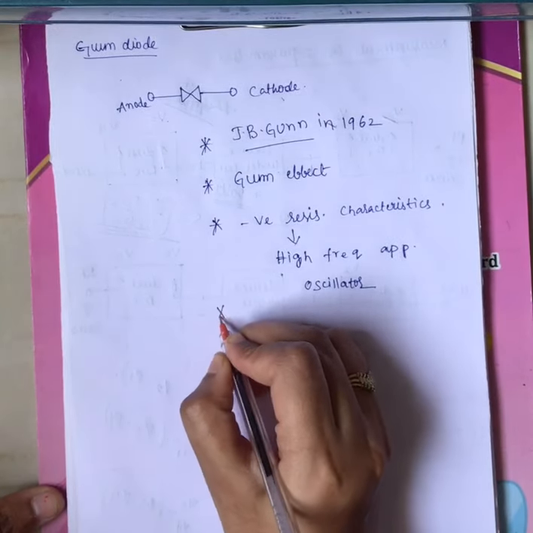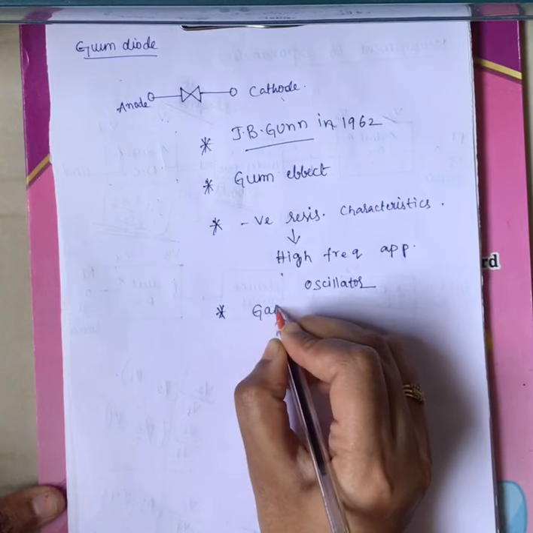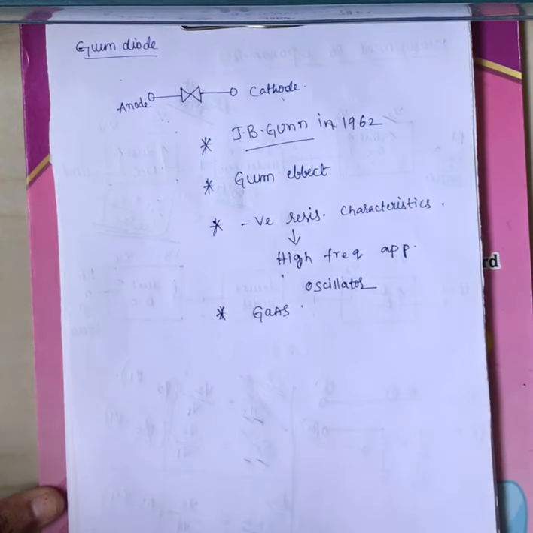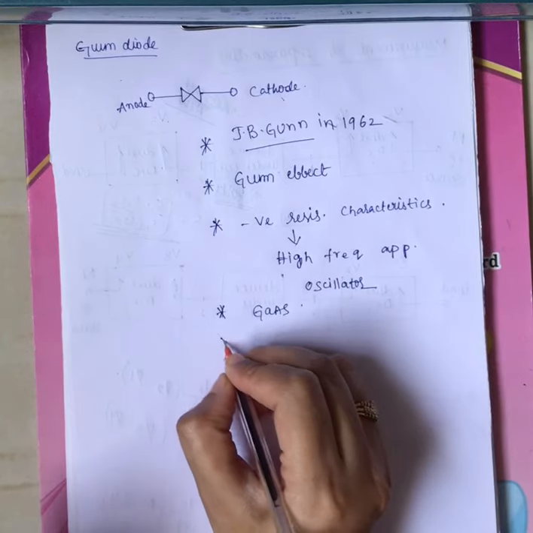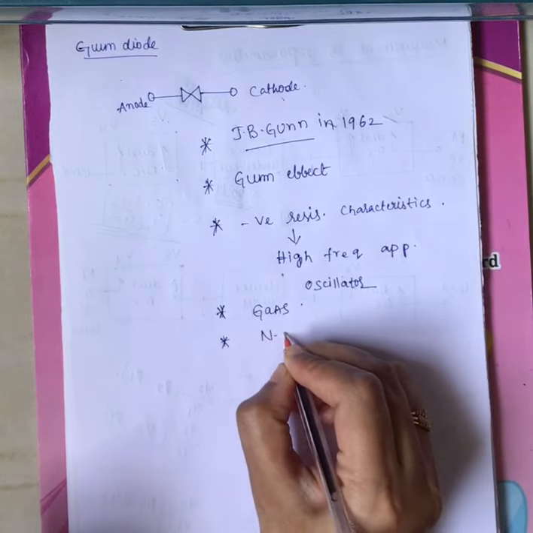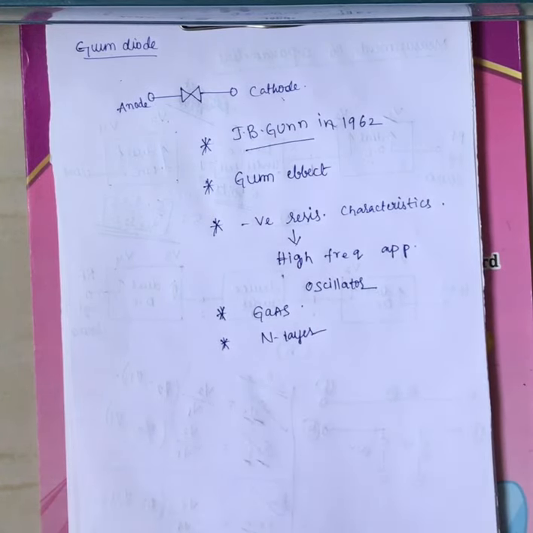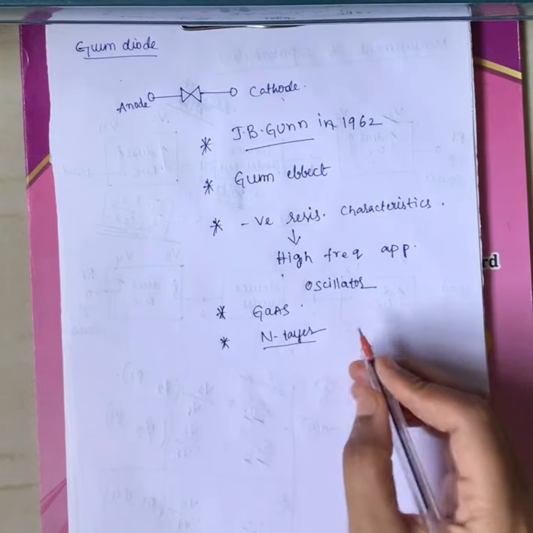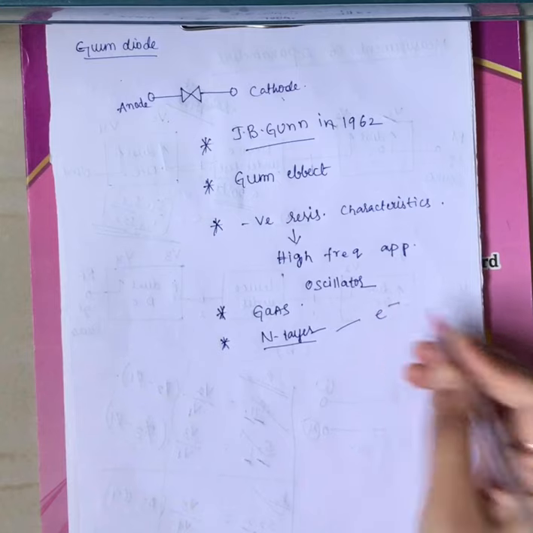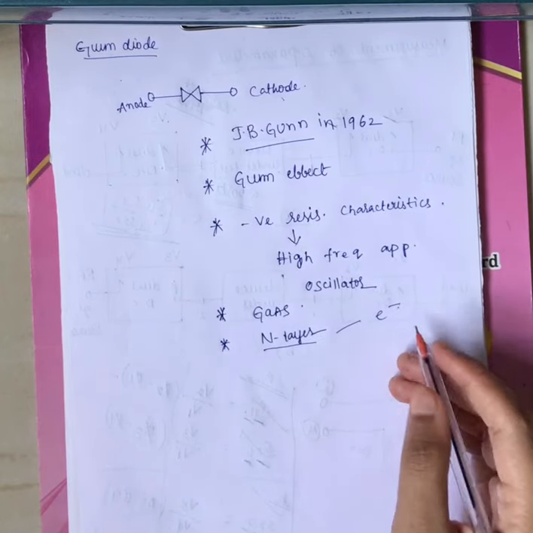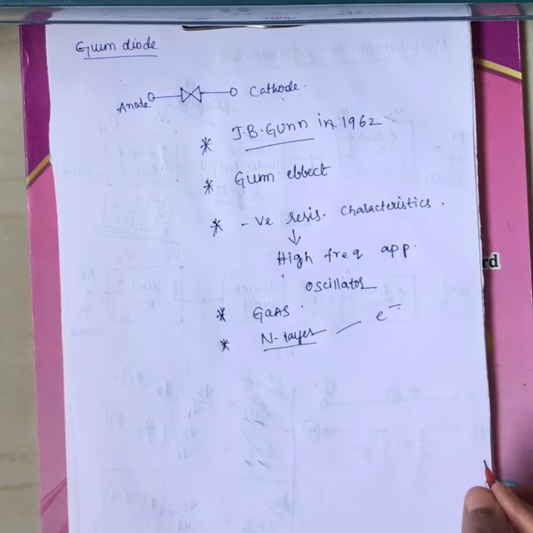Now coming to the next point, it is made up of gallium arsenide. Basically the Gunn diode is made up of gallium arsenide. You can use other materials also, but basically it is made up of gallium arsenide, right? Now it is purely based on the N layer. No P layer is present in your Gunn diode. Because of the presence of only the N layer, the majority carriers are electrons in this particular Gunn diode, right?